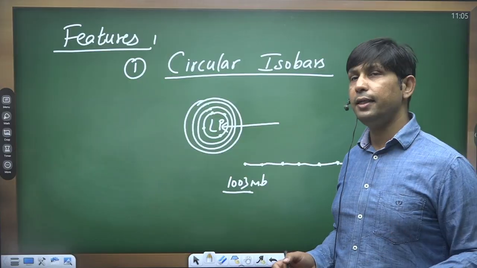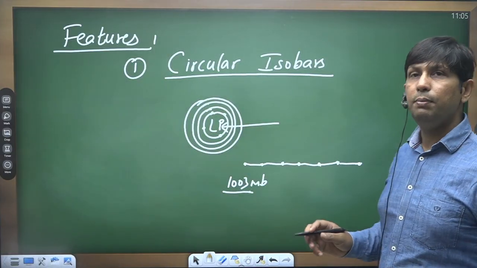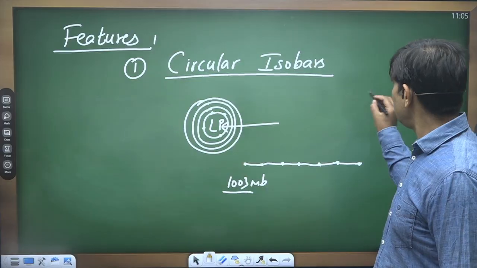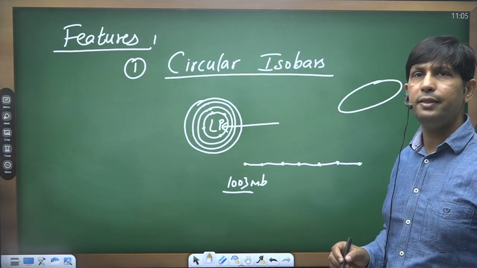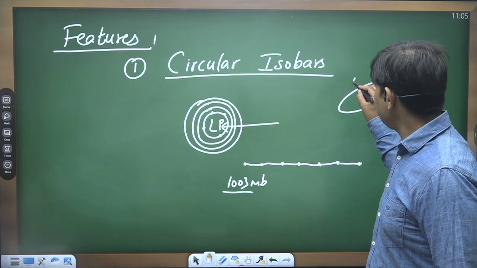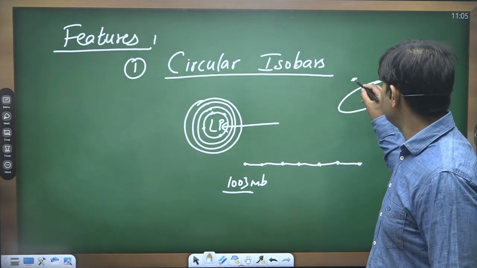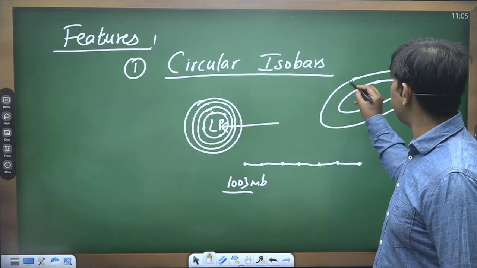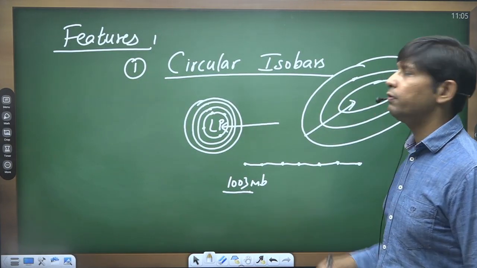But that is not the case if we talk about the temperate cyclone. In case of temperate cyclone, the isobars are more elliptical in shape, just like an X shape. Here the isobars are not that closely placed, they are very far apart, because there we see a very slow change of atmospheric pressure.